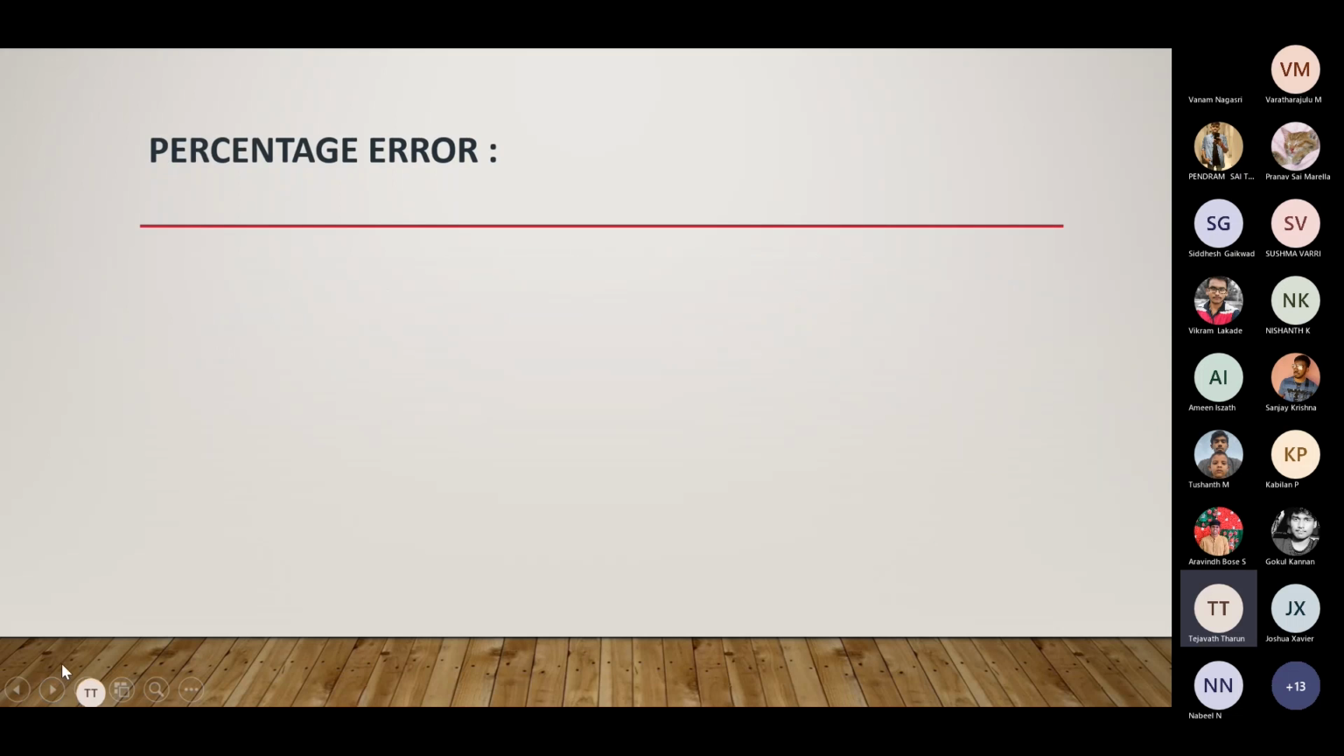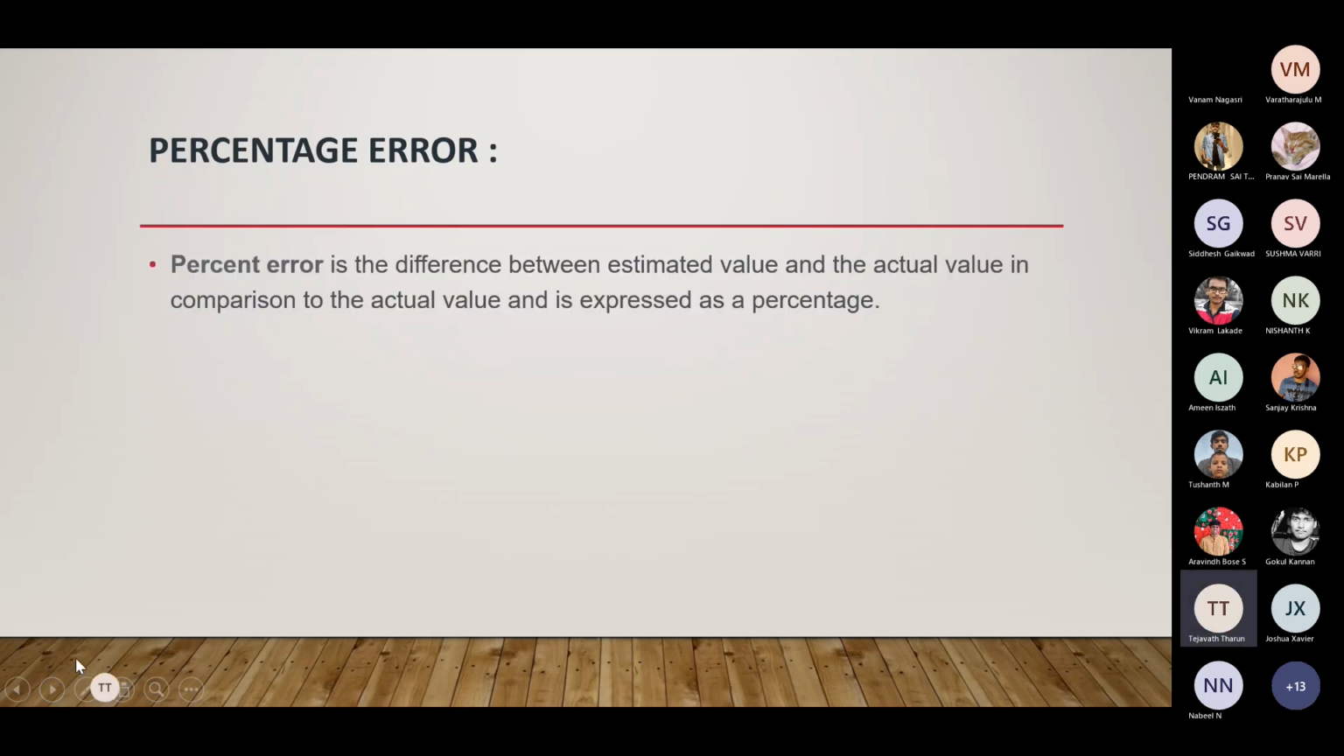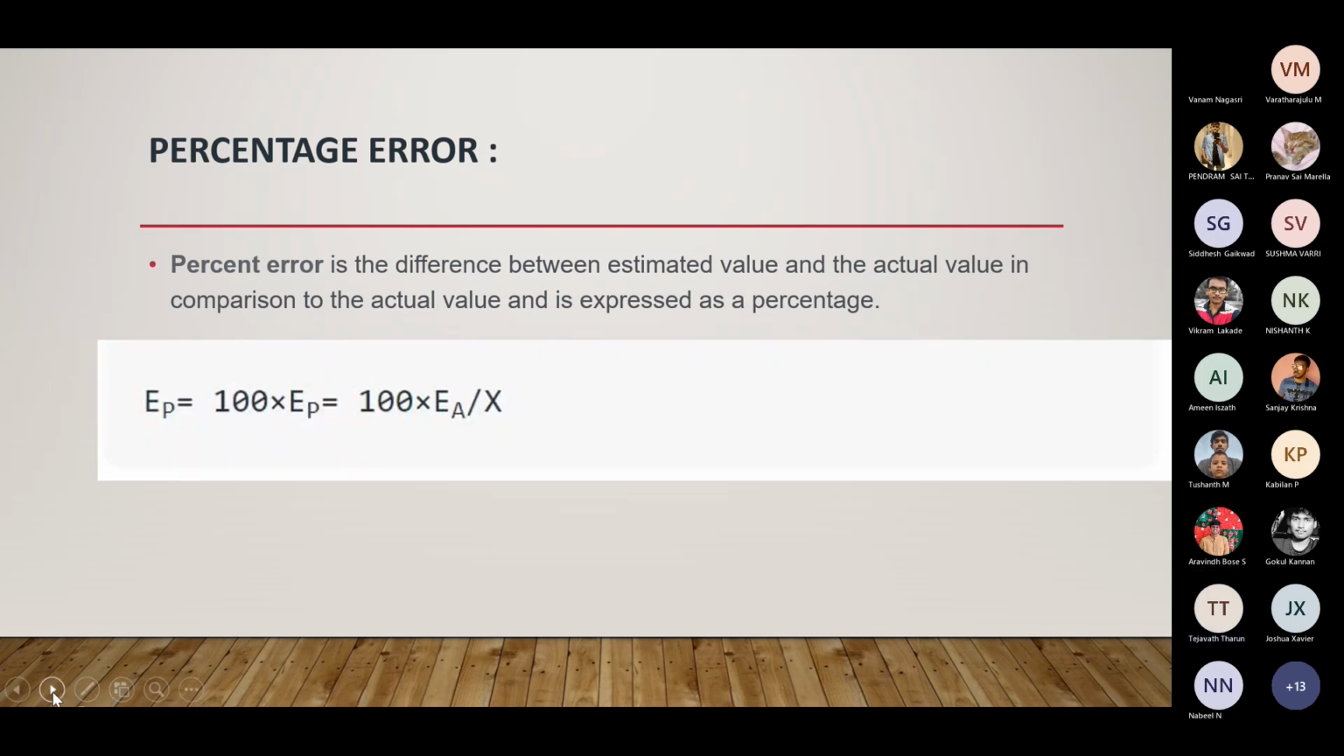Now percentage error. Percentage error is the difference between the estimated value and the actual value in comparison to the actual value, and it is expressed as a percentage. Here EP is the percentage error. Here is the formula: percentage error is equal to the estimated value minus the actual value, divided by the actual value. To get a percentage, we should multiply by 100.